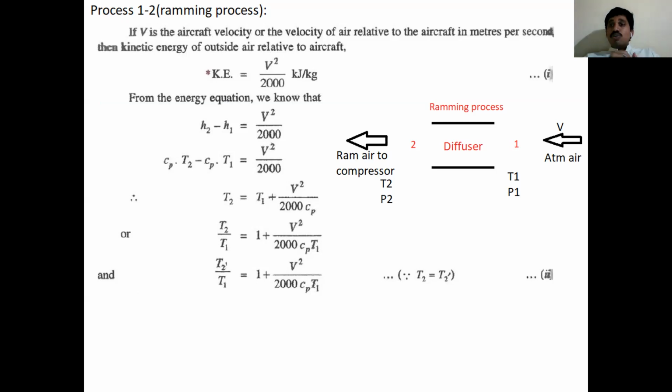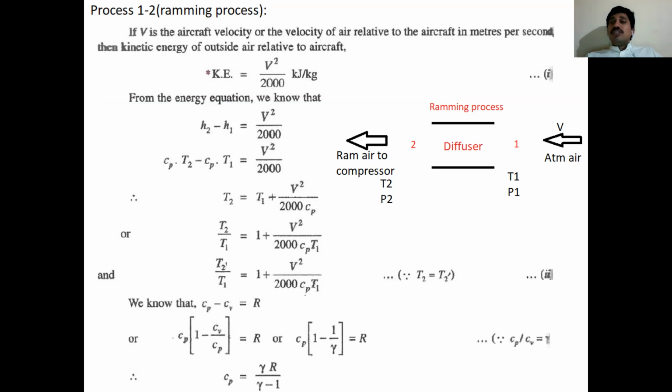But I already told you in the beginning, in the TS diagram, that T2 is T2 dash due to frictional effects. So T2 dash by T1 equals 1 plus V square by 2000 Cp T1. Cp is the specific heat of air, T1 is the entrance temperature, and V is the flight velocity. T2 dash is the stagnation temperature at the exit of compression.